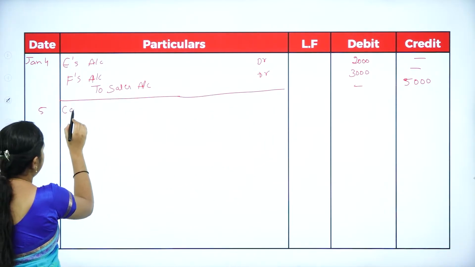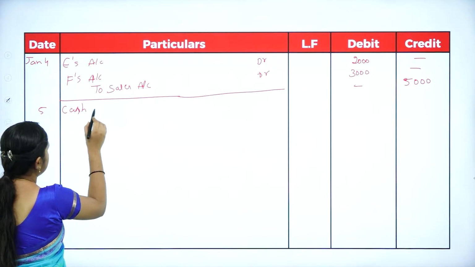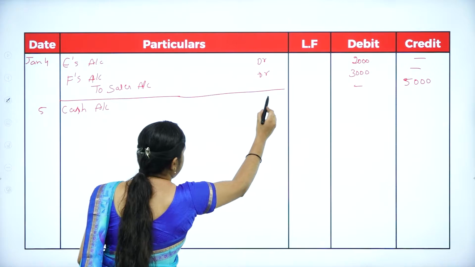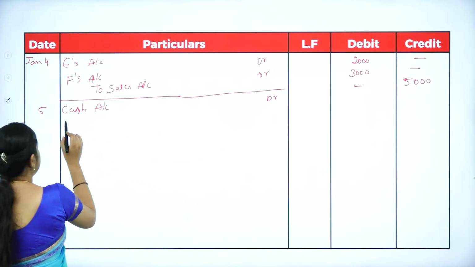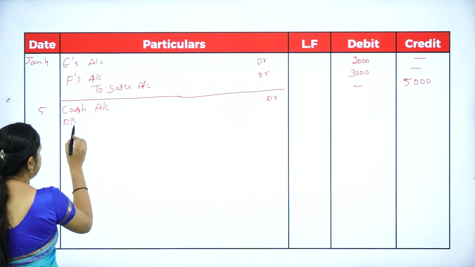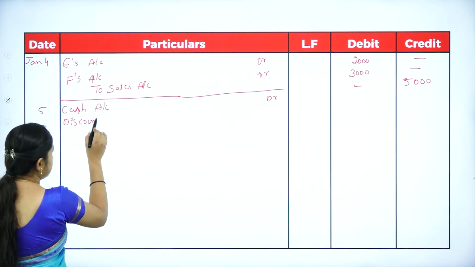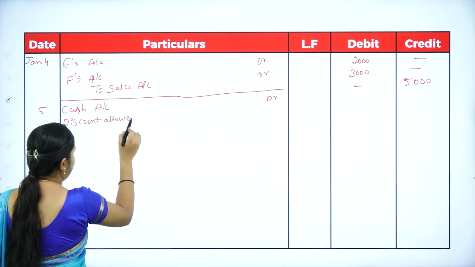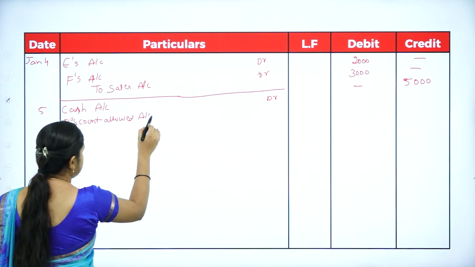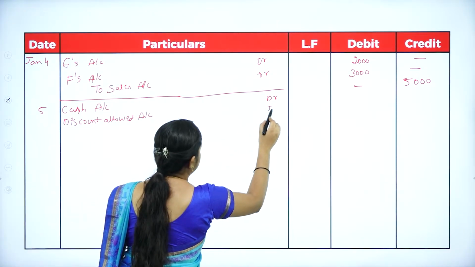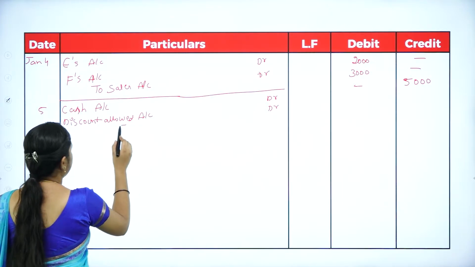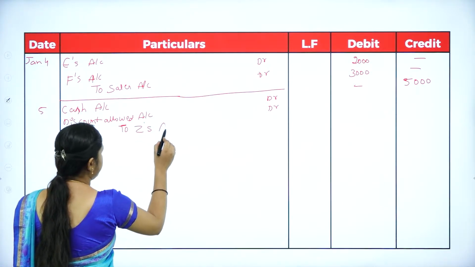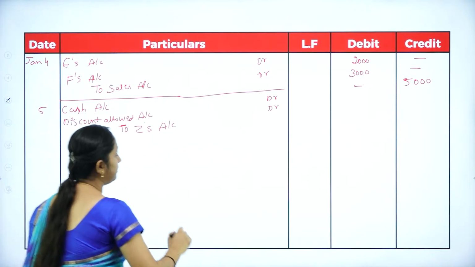Jan 5th. You received cash, so cash account debtor. Next, you gave a discount. It is an expense. Discount allowed account debtor, to Z account. Z is giving.